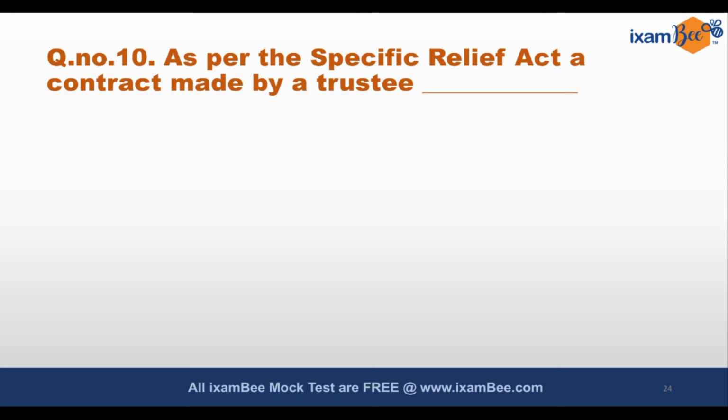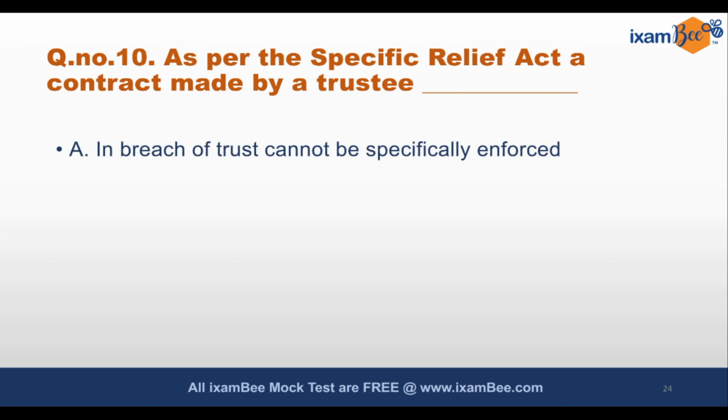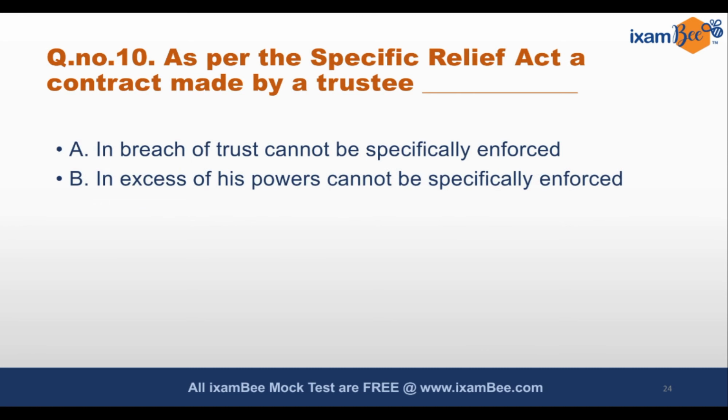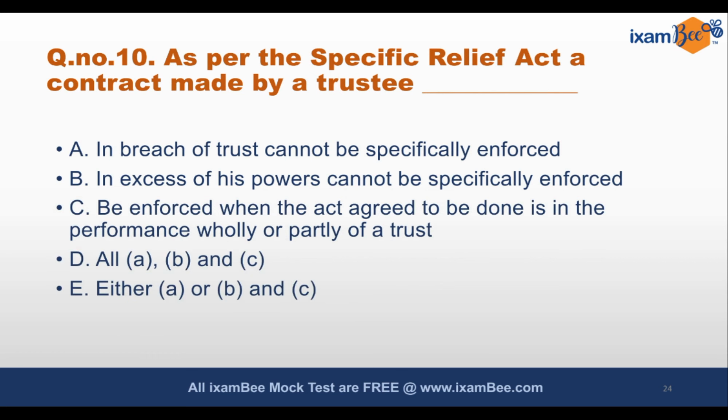As per the Specific Relief Act, a contract made by a trustee that shall be in breach of trust cannot be specifically enforced. If it is in excess of his powers, then it cannot be specifically enforced. If it is enforced, then the act agreed to be done is in the performance wholly or partly of a trust. All A, B and C are correct. Either A or B and C are correct.